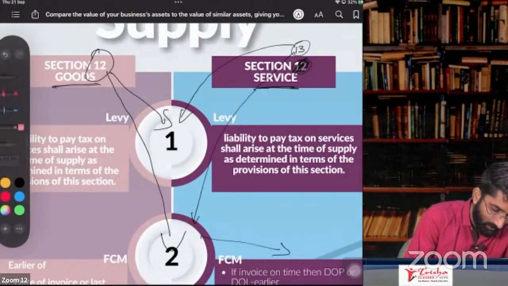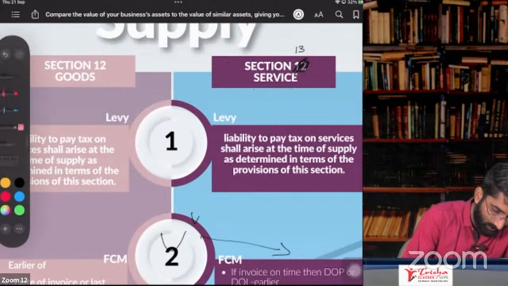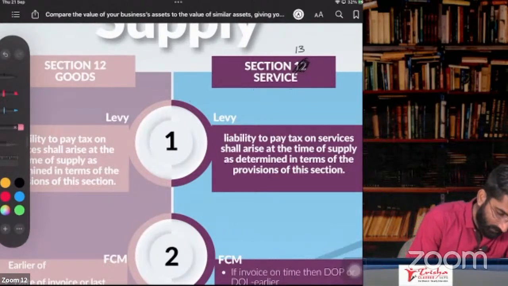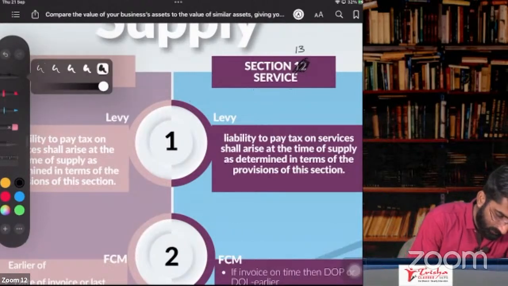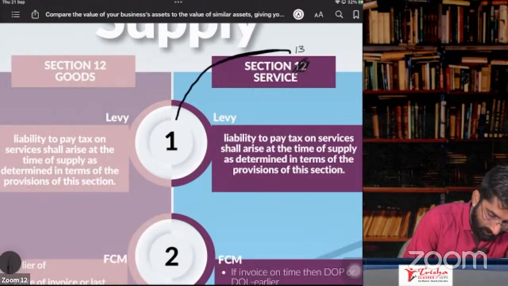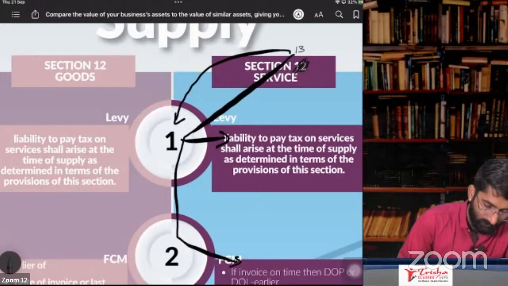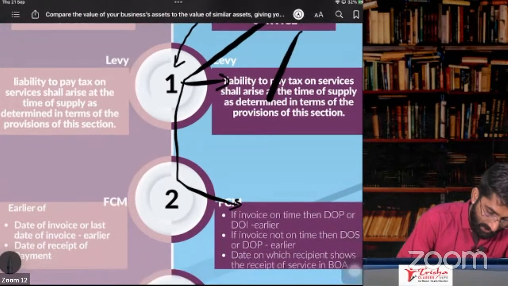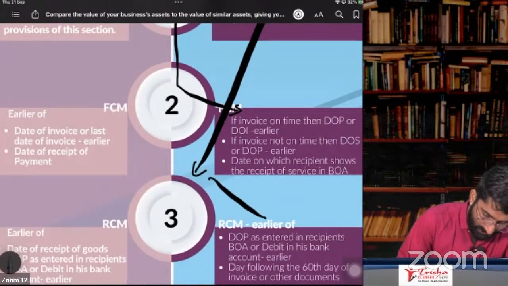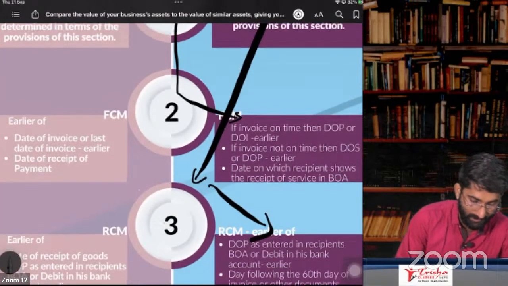Once again, how to read these notes? Section number 13, subsection 1 is given here. Section number 13, subsection 2 is given here. Section number 13, subsection 3 is given here. You have to read it like this. Okay.